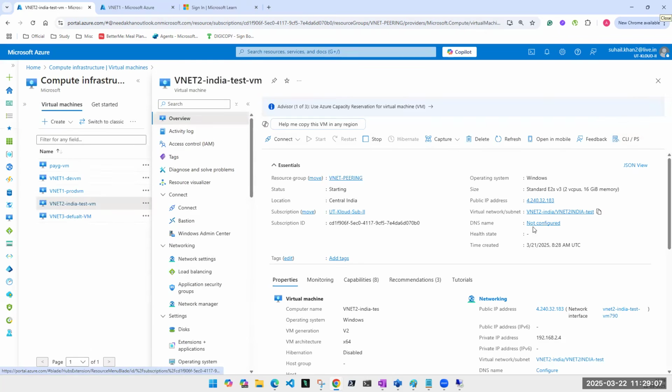I'll go back and check again. See, it says virtual network slash subnet, which means this information gives you both. So can someone tell me the virtual network name and subnet name here? First, tell me the virtual network name for this machine.